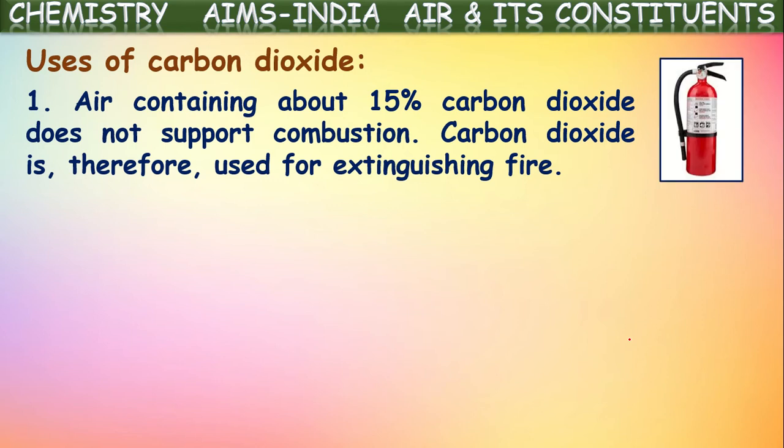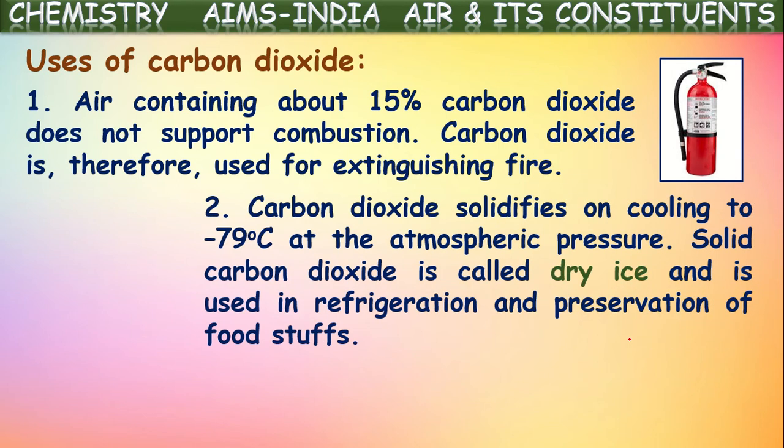Okay, for fire extinguishing they use carbon dioxide. That's because carbon dioxide is a non-supporter of combustion, and it is also a non-combustible gas. That's the major advantage of carbon dioxide in extinguishing fire. Okay. Next, one more use.